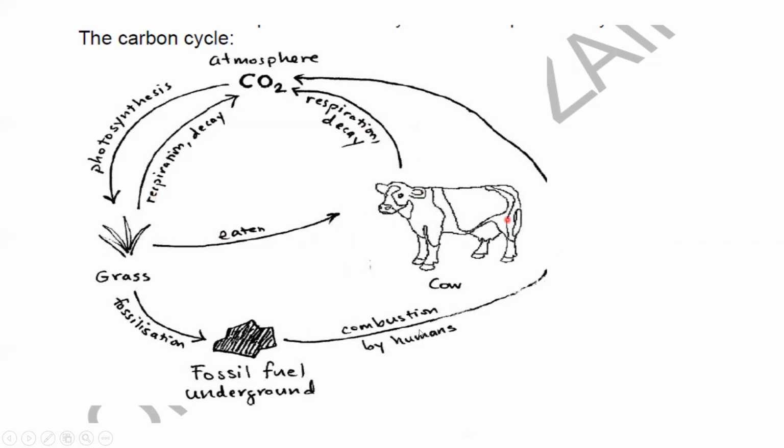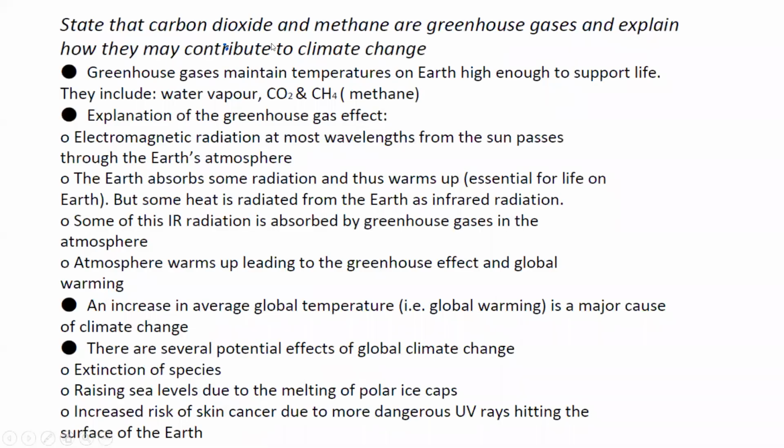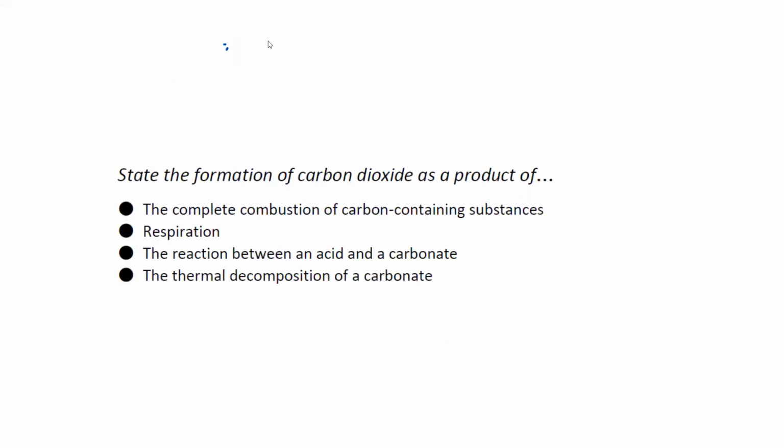Combustion increases the amount of carbon dioxide, respiration and decay increase the amount of carbon dioxide, but photosynthesis is the process which can decrease the amount of carbon dioxide in the atmosphere. The formation of carbon dioxide happens when we burn something, in respiration, in the reaction of acid with carbonate, and in thermal decomposition of carbonates.